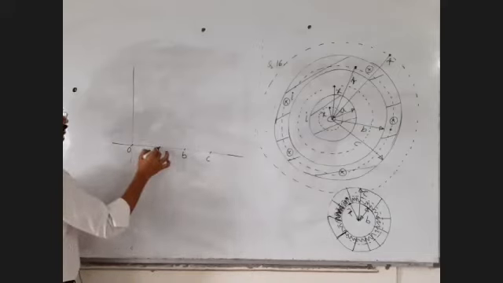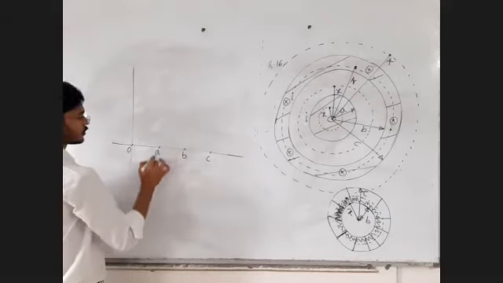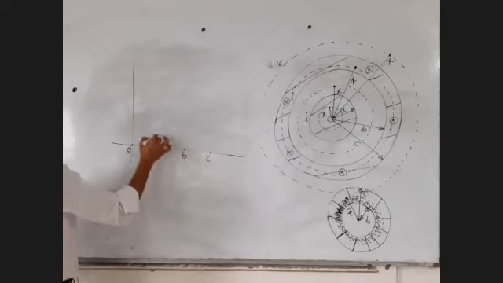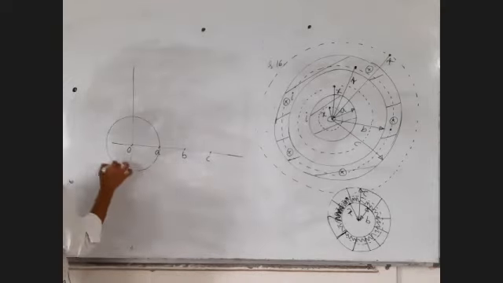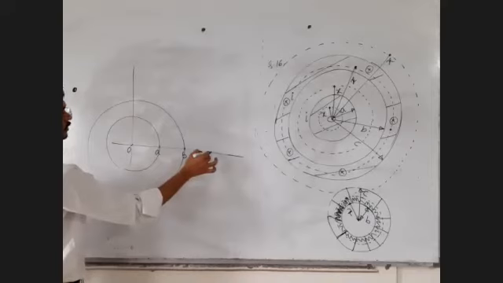From 0 to A, you have the shell, right? Shall I draw the shell? Let's draw the shell so that you can understand it. This is the inside conductor. This is the outside shell. The inside conductor is the solid conductor.